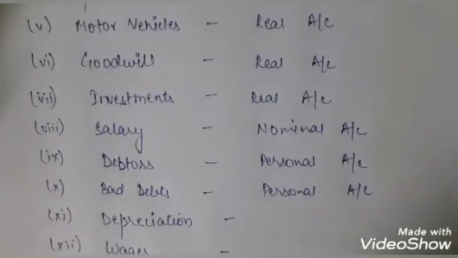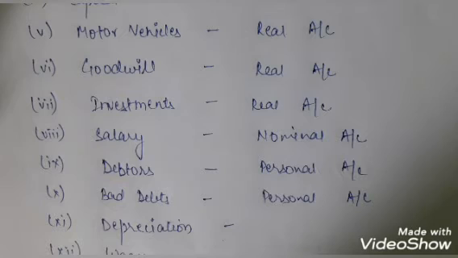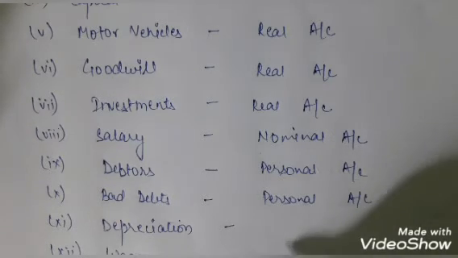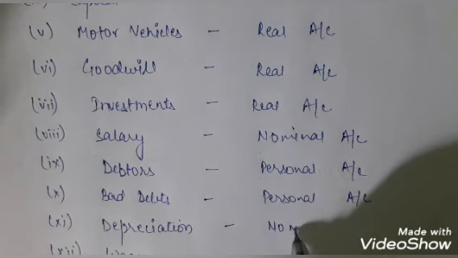Then we have the depreciation, and what is that? Let's see it first. Depreciation is the fall in the value of the asset which occurs due to time. With time all the assets that we are purchasing get old and the value decreases. That decrease in value we calculate according to some methods, and that is known as depreciation. Because depreciation is also an expense, this will also be a nominal account.